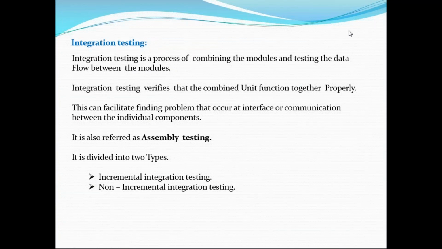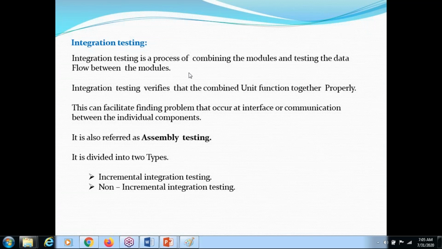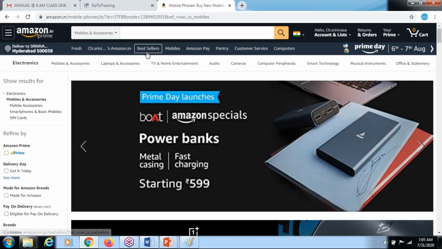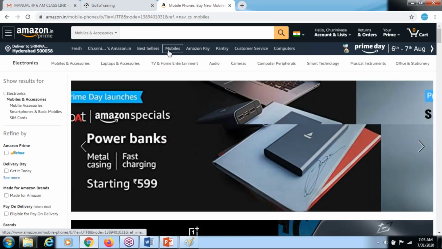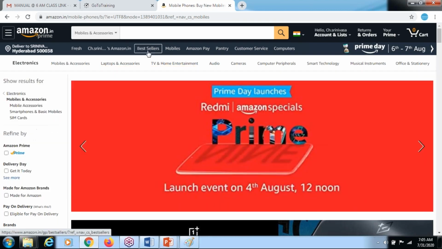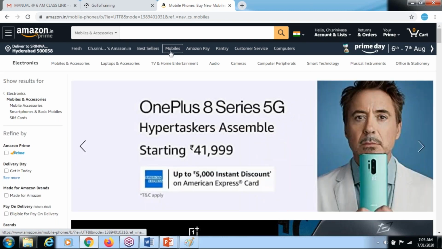testing the data flow between the modules. No one will tell you, while you're testing, to please test the integration. No one will tell you. You need to realize: yesterday one developer pushed this code and today one more developer pushed code. So you will get the latest build. You are able to see the best sellers and you are able to see the mobiles.